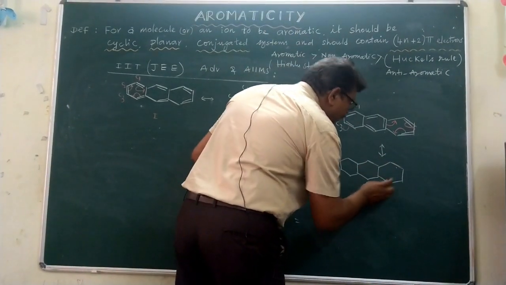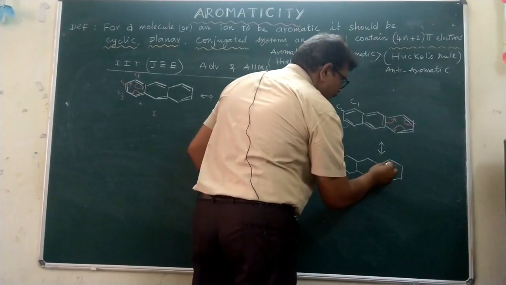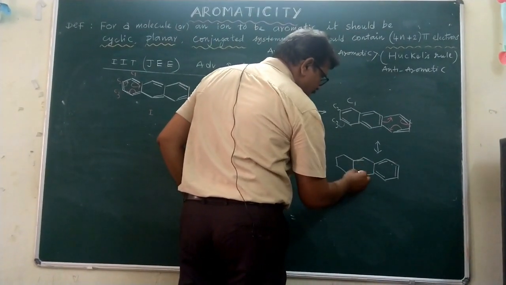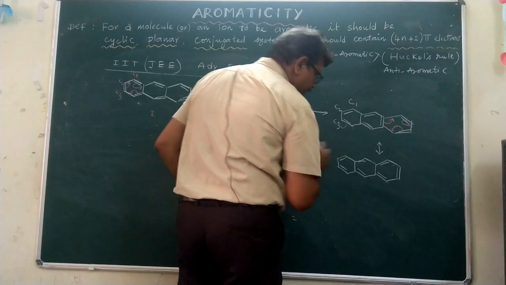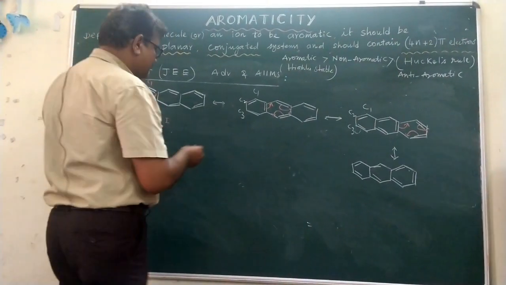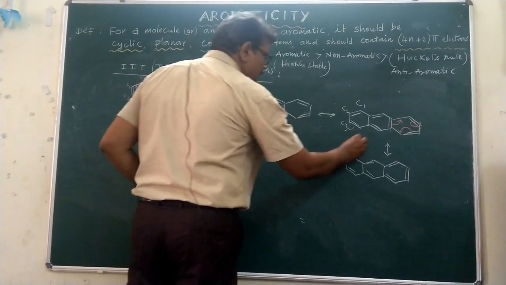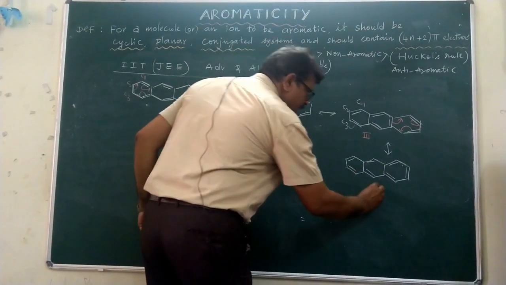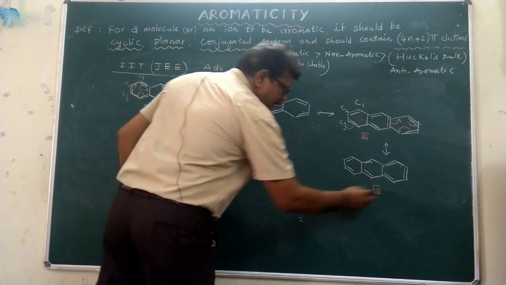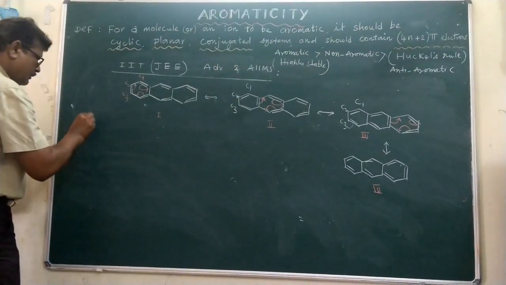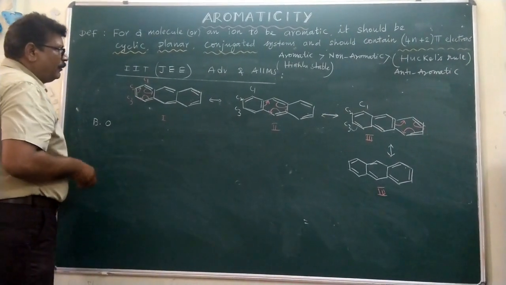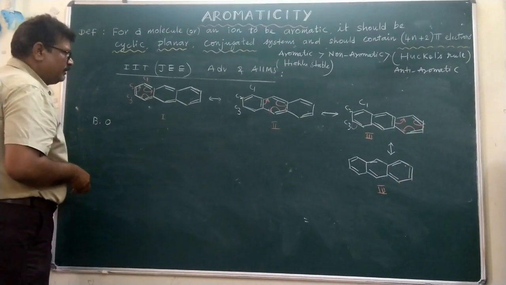So here the pi bond and pi bond. As usual, the pi bonds are shifted. So these are the 4 resonance structures: structure 1, structure 2, structure 3, structure 4. If you want to calculate the bond order of this compound, how can it be explained?